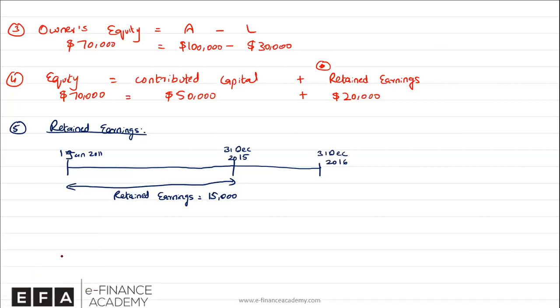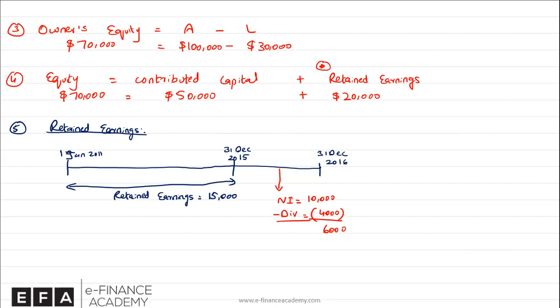So in the current year, we get to know from the income statement that the company earned a profit. Let's say the company earned a net income in the current year of around $10,000. So the current year profit that has been earned throughout the year is around $10,000, and the board decides to pay dividend, which is a distribution of profit of $4,000. So where did the rest of the profit go? It has been reinvested back into the business from the current year's profits. That's around $6,000. So we can say that the $6,000 is actually the current year retained profit.